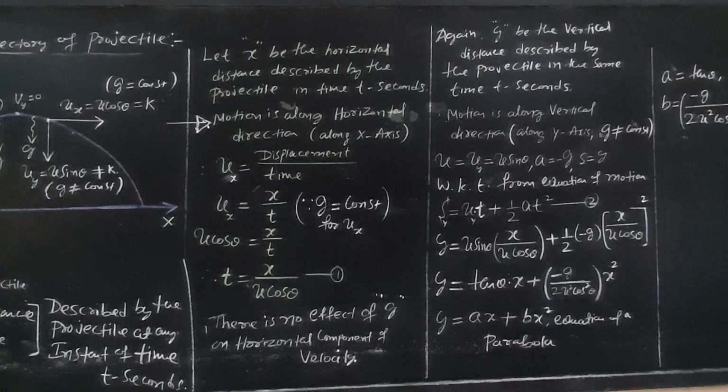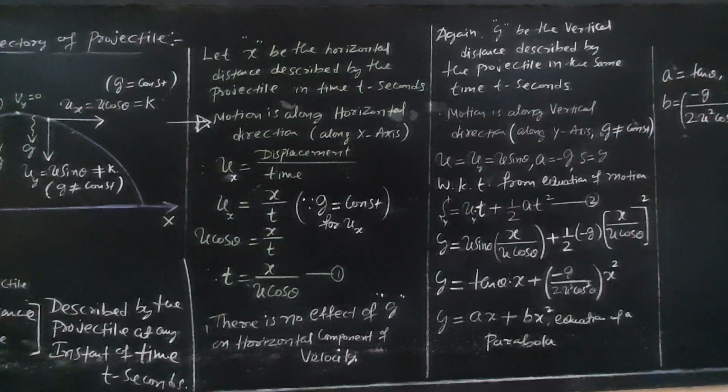Let x be the horizontal distance described by the projectile in time t seconds. Therefore, motion is along the horizontal direction. Since velocity is displacement by time, ux is equal to x by t. Therefore, u cos theta is equal to x by t, so t is equal to x by u cos theta, since the acceleration due to gravity has no effect on the horizontal component of velocity.